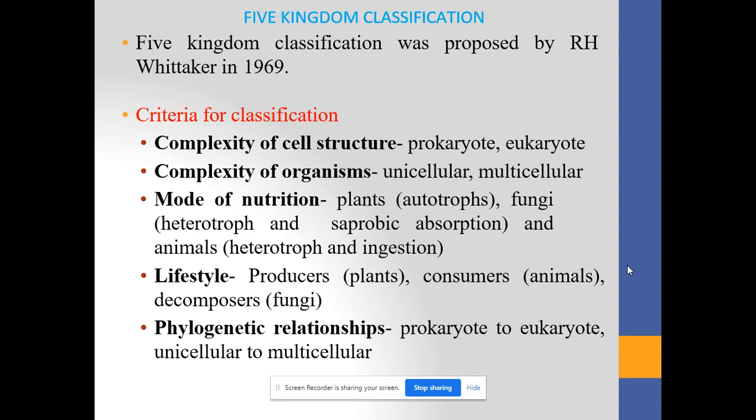Students, in this particular presentation, I am going to teach you about the 5 kingdom classification of living organisms. This particular concept of the 5 kingdom classification of living organisms was given by Whittaker in the year 1969. And for this classification, he made use of 5 different criteria.